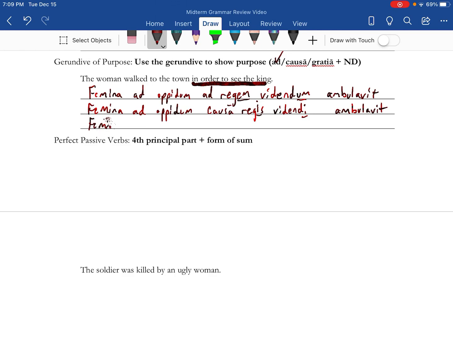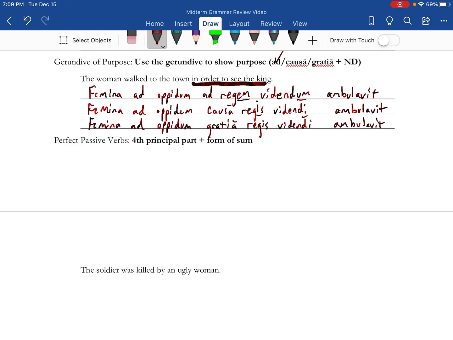And the third way to do it, again, this part is going to stay the same, but this time we're going to use gratia. And this also takes the genitive, so we're going to make a genitive.